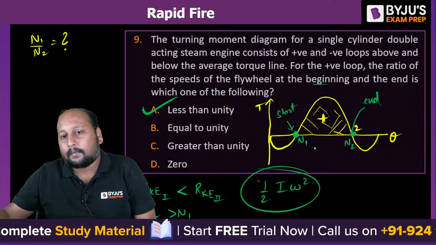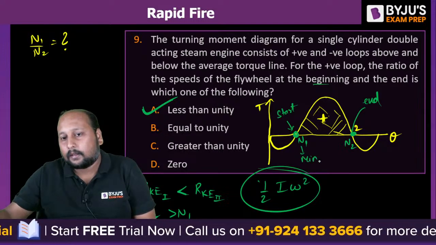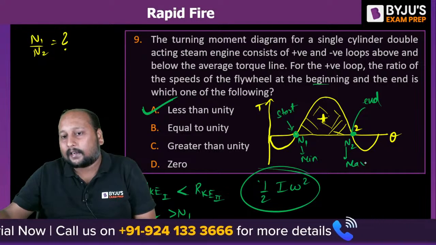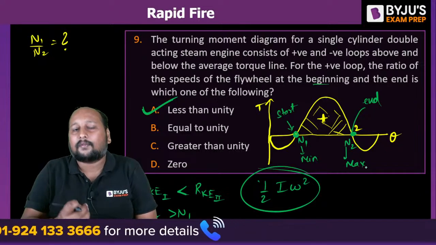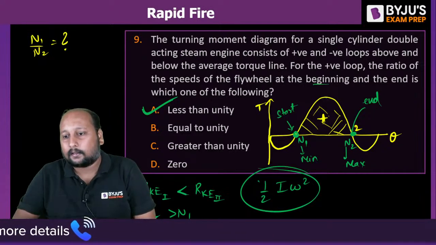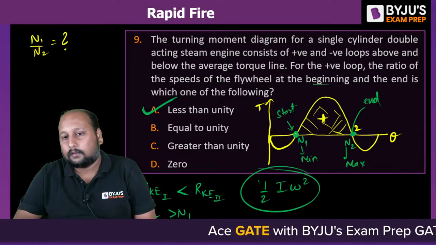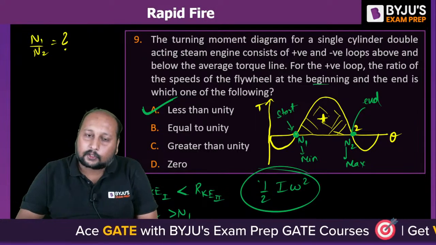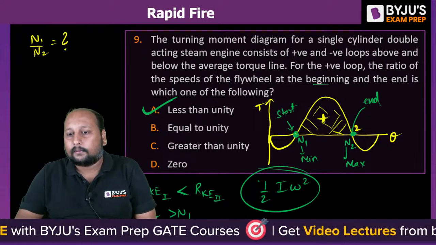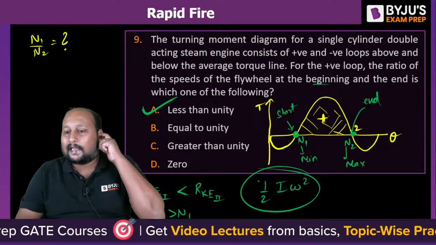So this is the minimum, your minimum RPM. This is the maximum RPM, and that is the fluctuation of RPM. I hope you have studied the coefficient of fluctuation of speed. That is the same thing over here. Understood now? Less than unity. Option A, less than unity, is the correct answer.